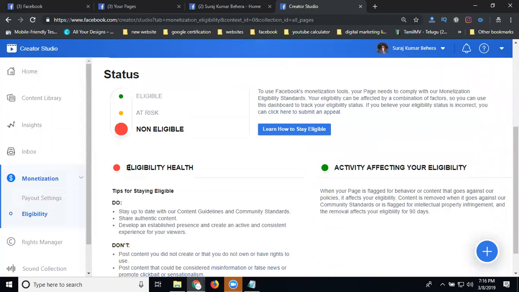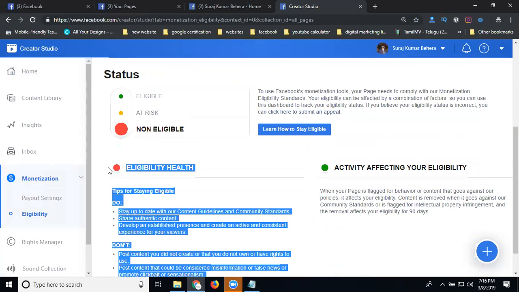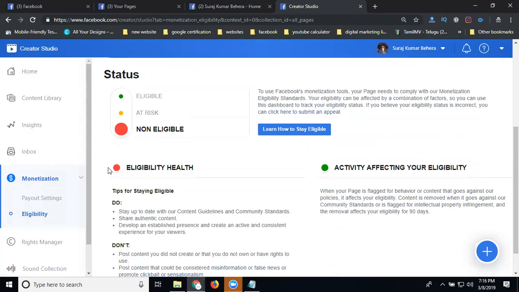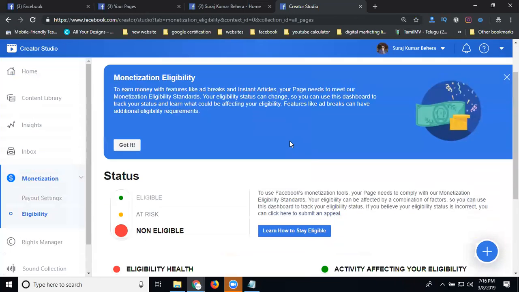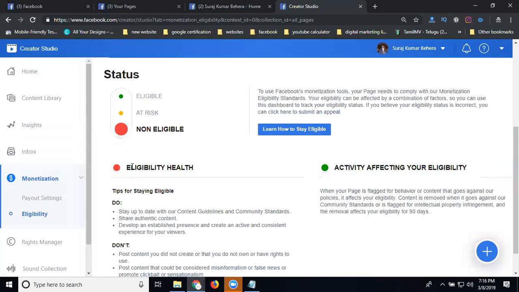Next, you can check each and every page. This one also shows non-eligible health. When this symbol is shown, it is non-eligible. See this one, this also is non-eligible. Why? Because I'm not uploading any content. So this is how we can enable Facebook monetization for earning purposes, through the facebook.com/creator/studio option.